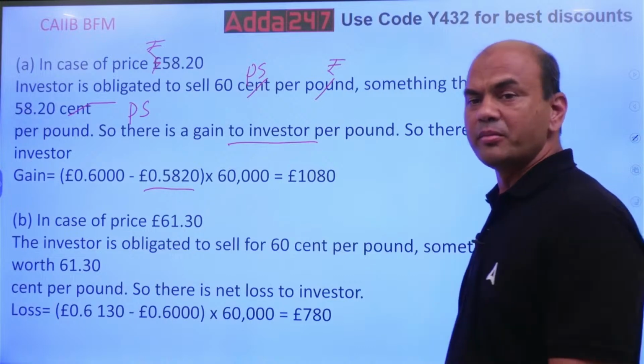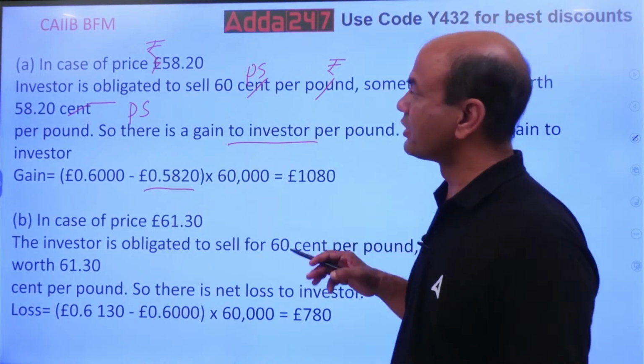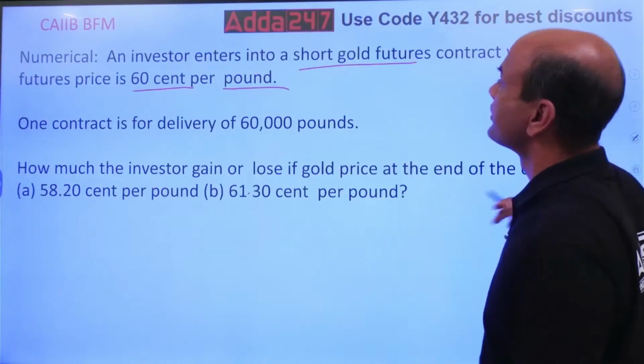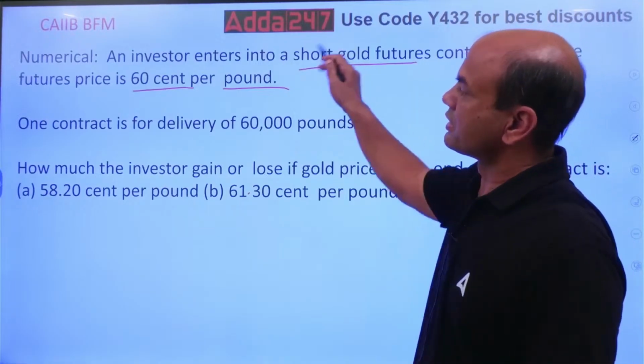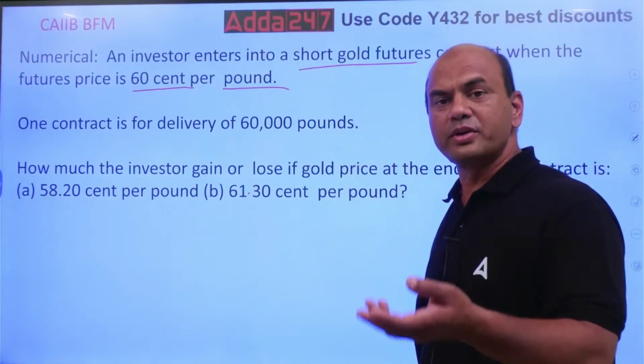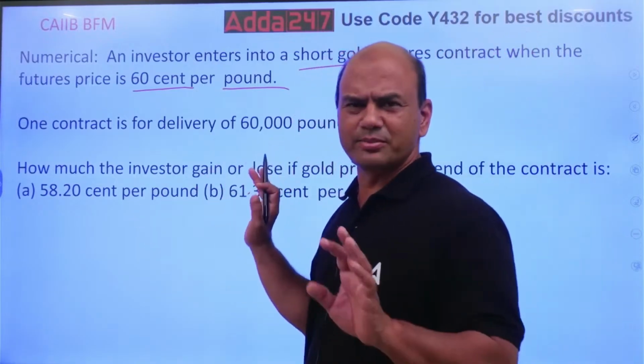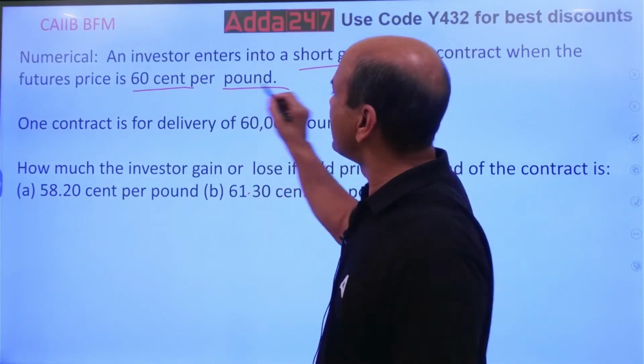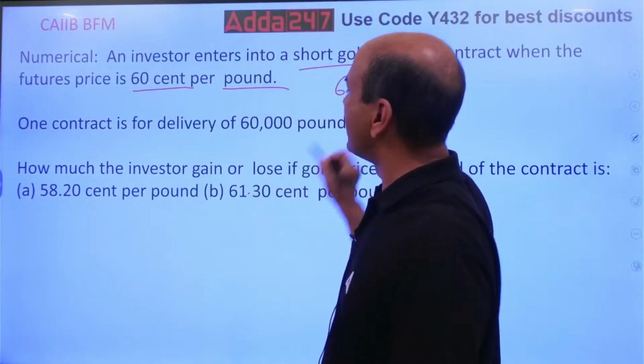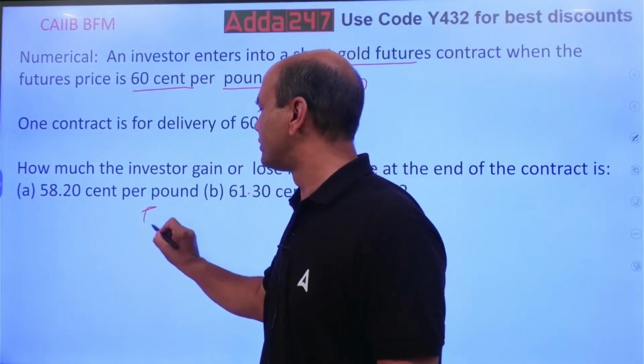Why? Because I have entered into the contract to short gold futures. It means I have sold first, then I will be buying. If the price goes down, here is a very simple logic. I have sold at 60 and now the gold price is at 58.2.